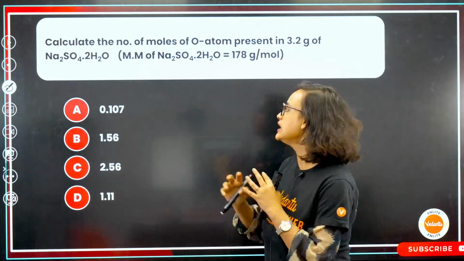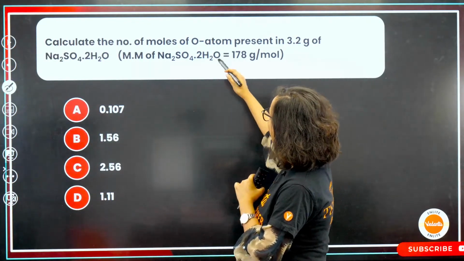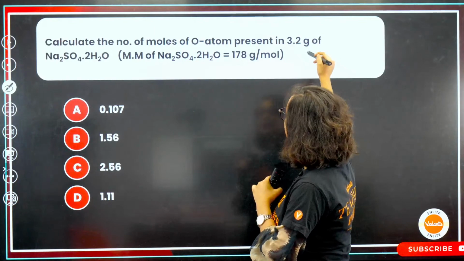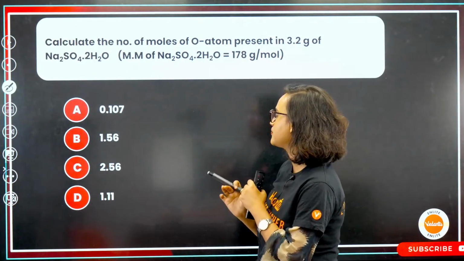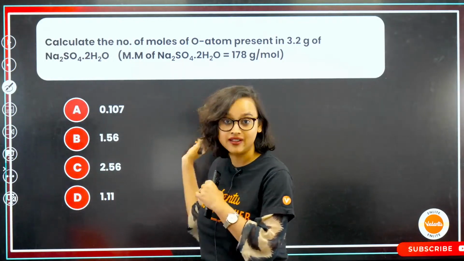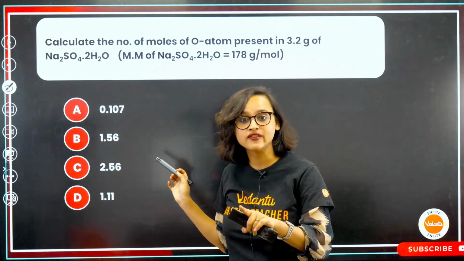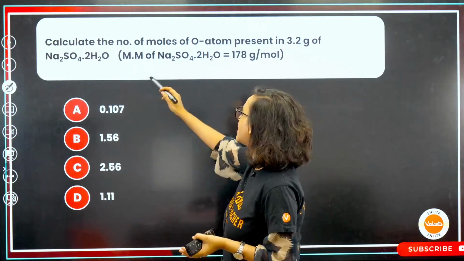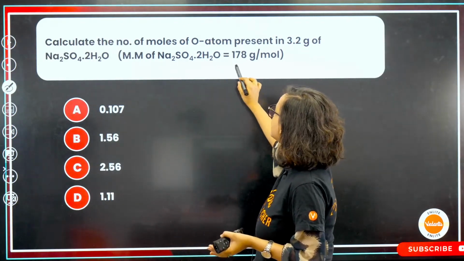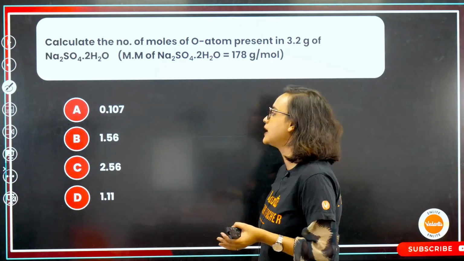So, calculate the number of moles of O atoms present in 3.2 gram of Na2SO4.2H2O. Molar mass is already given to you in the question. So, molar mass of Na2SO4.2H2O is 178 gram per mole.